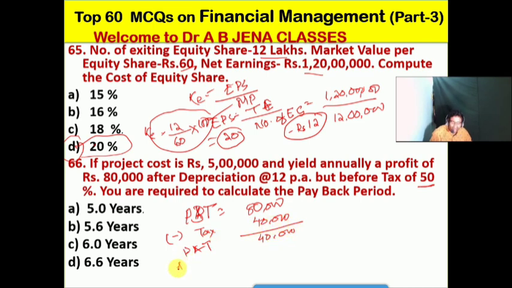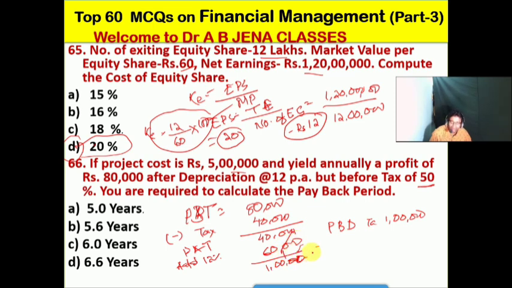We'll add the 12% depreciation on 5 lakhs, which is 60,000. So this is 1 lakh. This gives the profit before depreciation but after tax. So annual cash inflow is rupees 1 lakh, which we have already calculated.